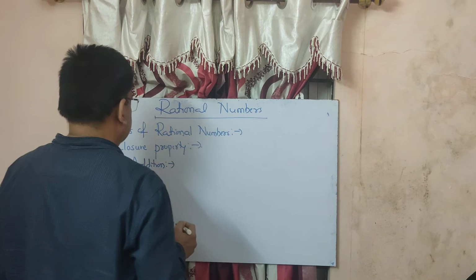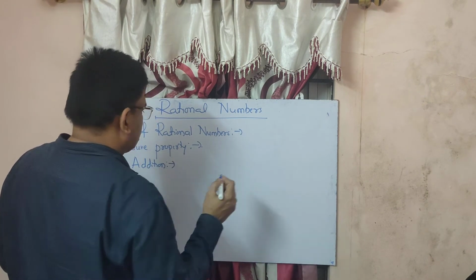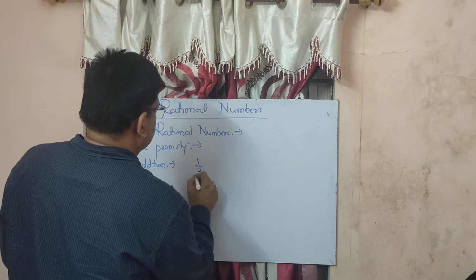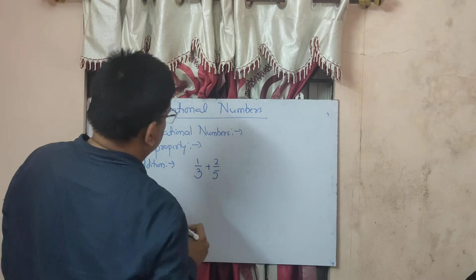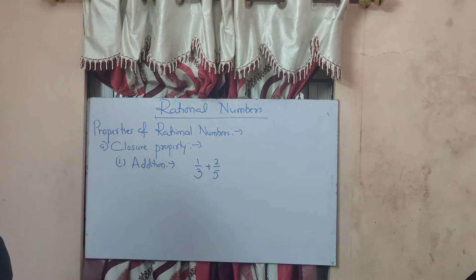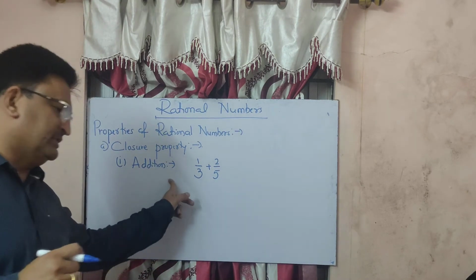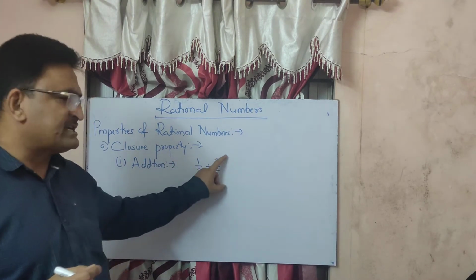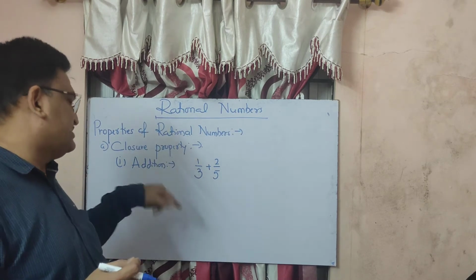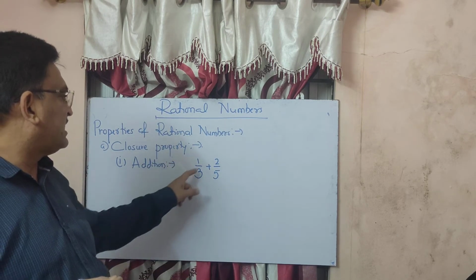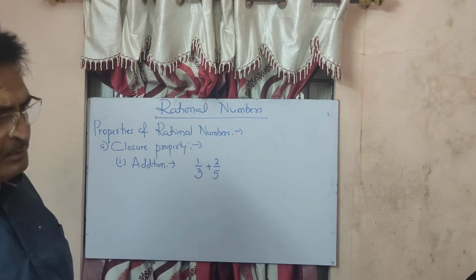Now let us check it. You can take any rational number. So 1 upon 3 plus 2 upon 5. These are the two rational numbers, and the operation here is addition.